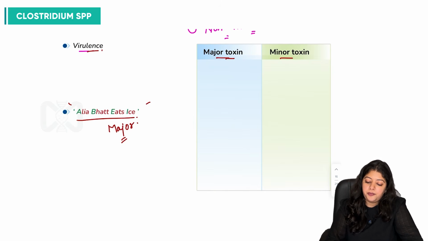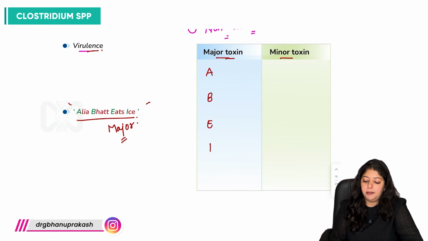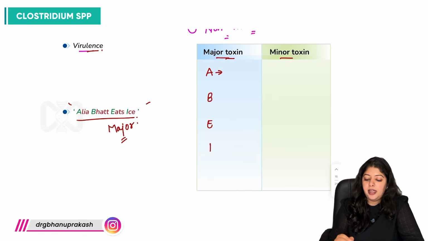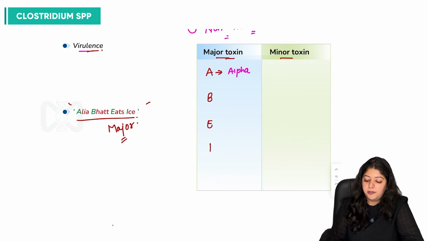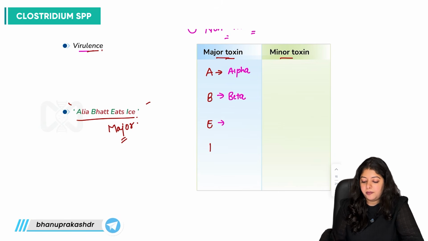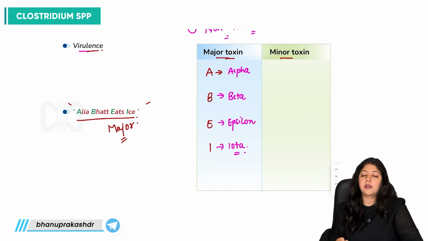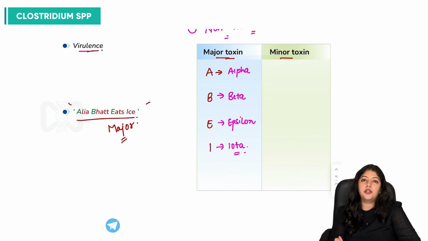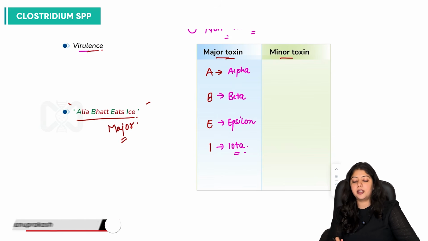So these are A, B, A and I. Alia Bhatt eats ice. So it is alpha toxin, beta toxin, epsilon toxin and iota toxin. So these are 4 major toxins which are associated with virulence of Clostridium perfringens infections.